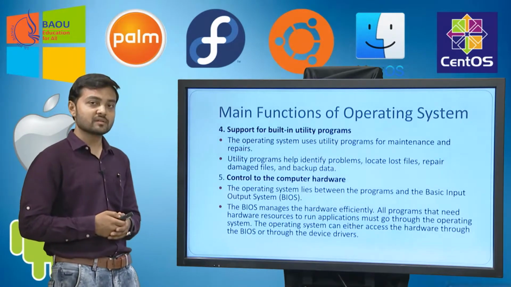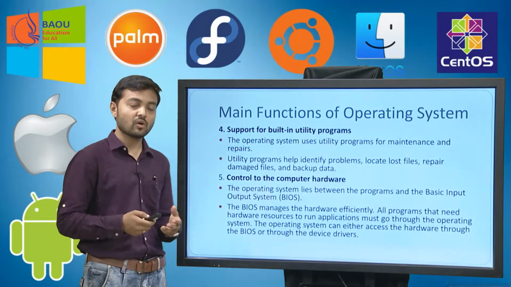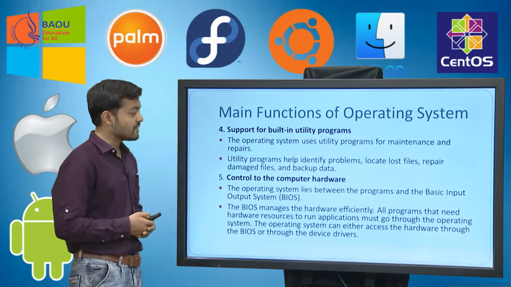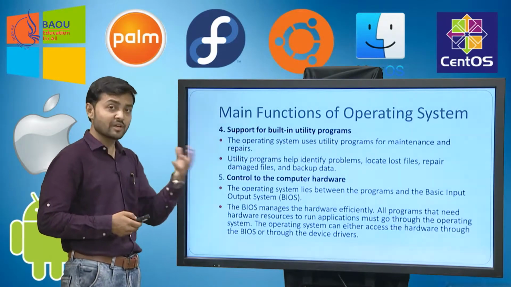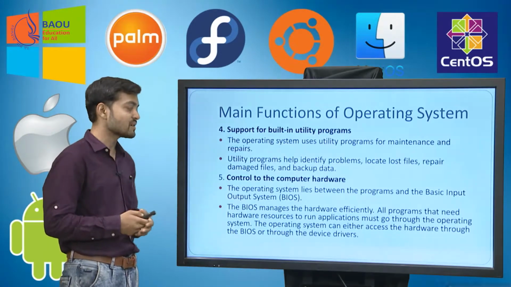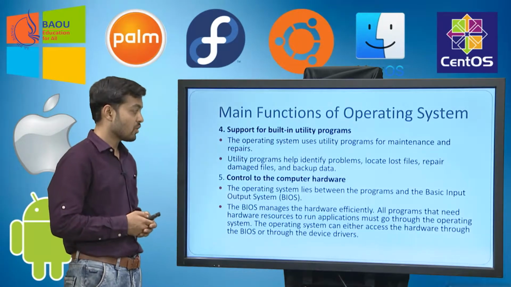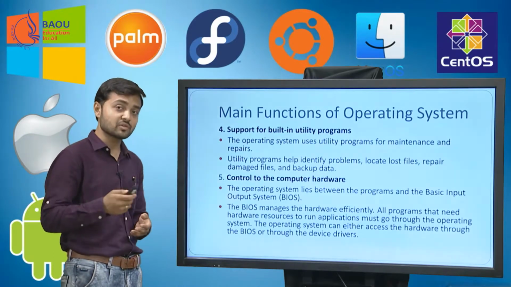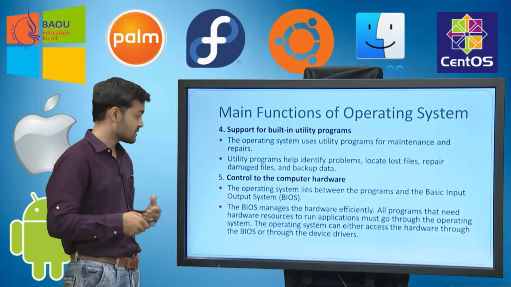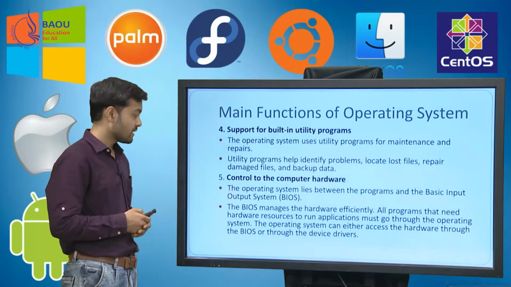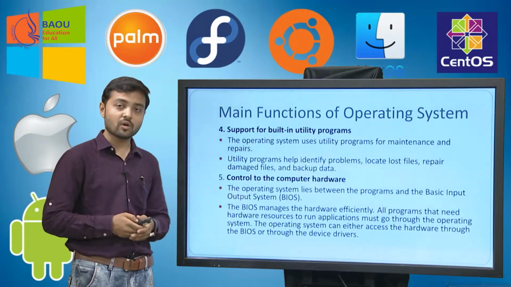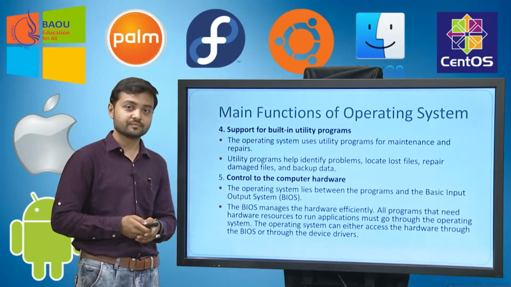The next task the operating system manages is the control of the computer hardware. The operating system lies between the application programs and the basic input-output interface. The BIOS manages the hardware very efficiently. All programs that need hardware resources to run applications must go through the operating system, and the operating system can access the hardware either through the BIOS or the device drivers.